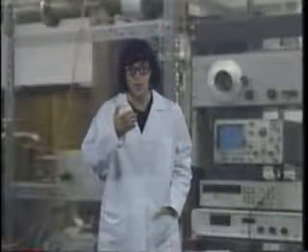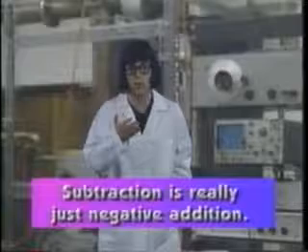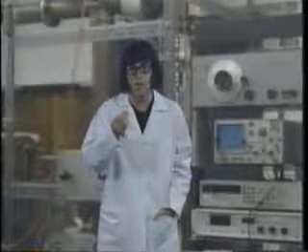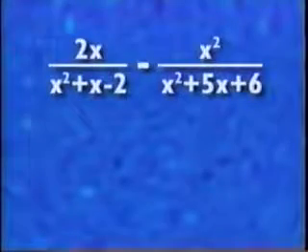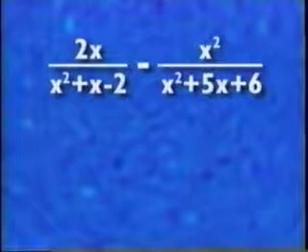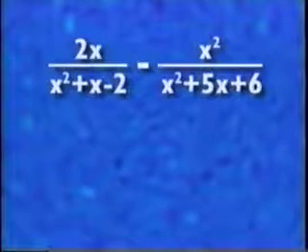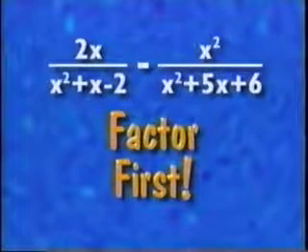You already know that the process for subtraction works exactly the same way, since subtraction is really just negative addition. But here's a subtraction example anyway, to give you another spin on common denominators. Take the problem 2x over x squared plus x minus 2 minus x squared over x squared plus 5x plus 6. This time, before we form a common denominator, let's try factoring each denominator.